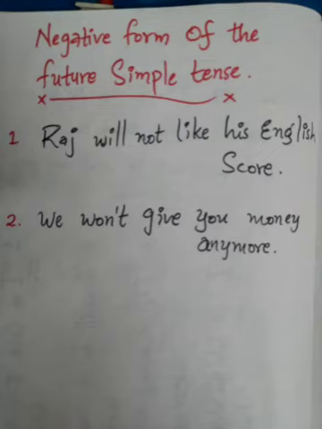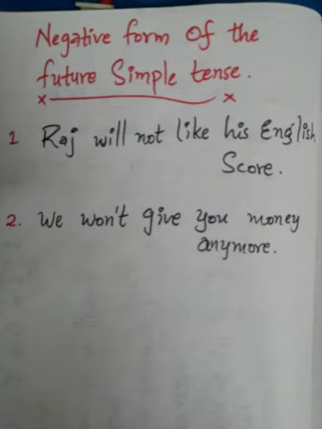Next one, we won't give you money anymore. In this case, the subject is we and we follow with the contraction won't. It sounds really different and it's different from other contractions, but won't is the contraction for will not. So you can say we will not or we won't. They are the same. We won't give you money anymore. Again, you notice the base verb give after not.